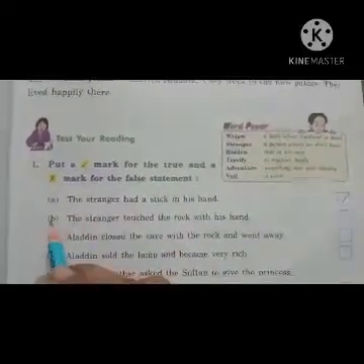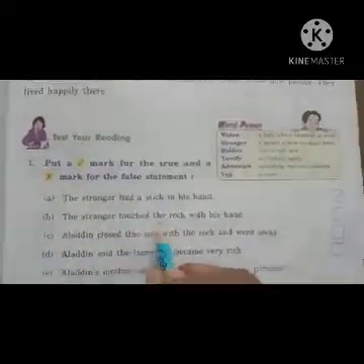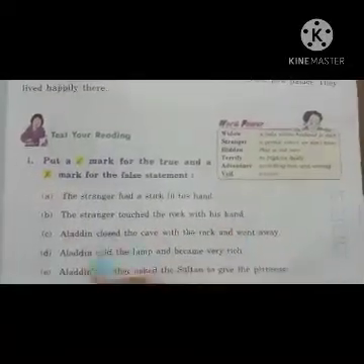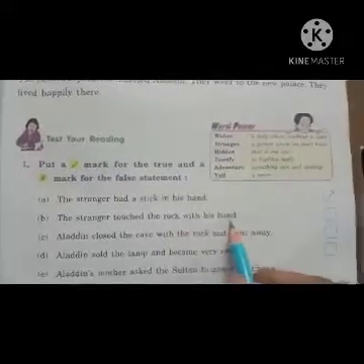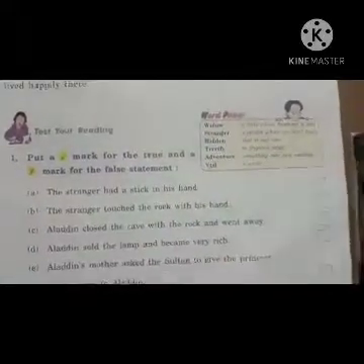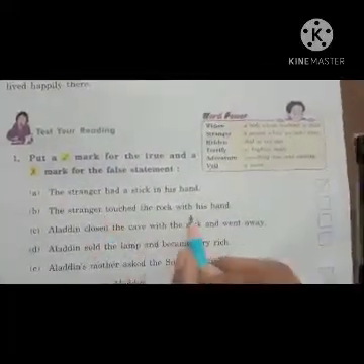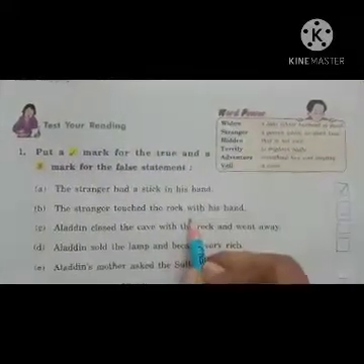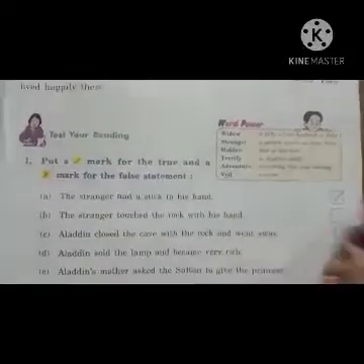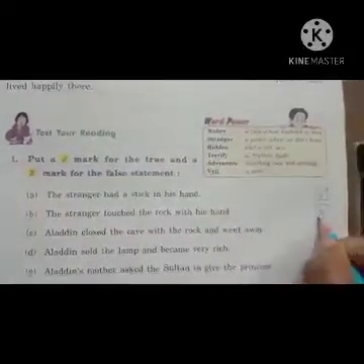Next, second one, baby, the stranger touched the rock with his hand. The stranger touched the rock with his hand. If the stranger touched the rock, stranger rock ni pedda రాయింది కదా ఆ రాయిని టచ్ చేసాడా లేదు. So the statement is false. We have to keep the cross mark.